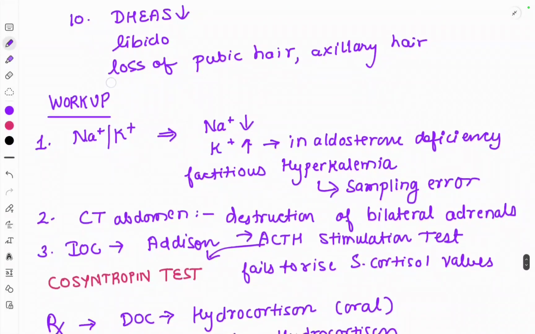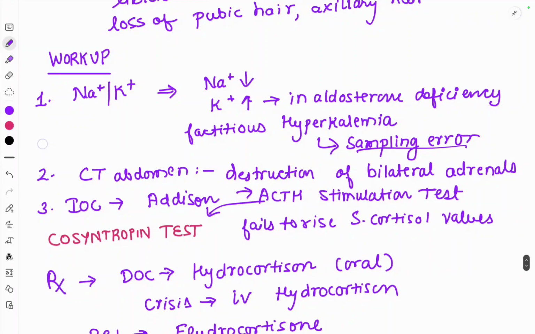So sodium ion and potassium ion. Sodium ions are decreased, you already know very well. Potassium ion is increased, opposite of Conn syndrome. In aldosterone deficiency, factitious hyperkalemia can be seen, a sampling error. For example, suppose we are drawing blood with a very micro bore needle. If the bore of the needle is very small, the RBCs passing through it can get lysed, and there will be factitious hyperkalemia. So we have to recheck it. There can be a sampling error.